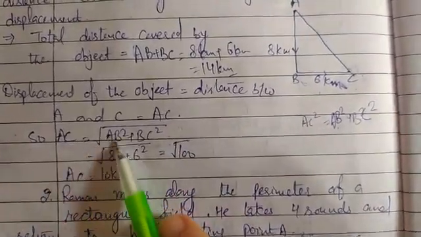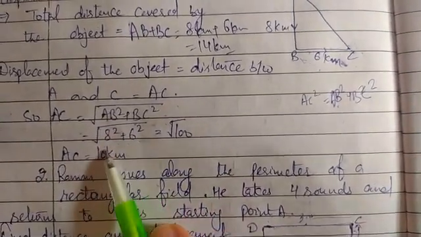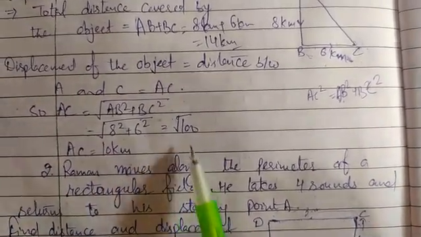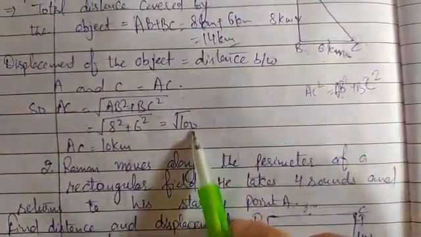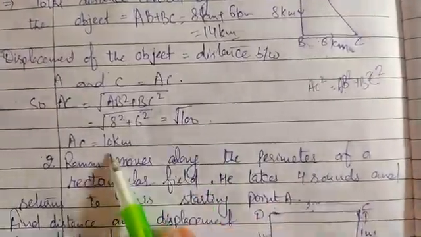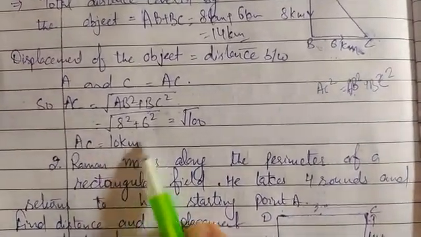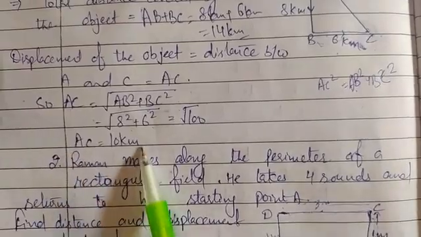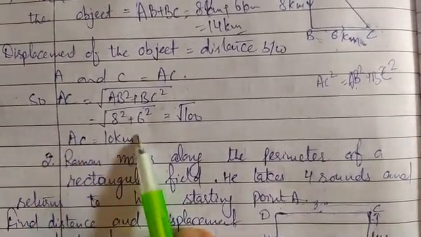So AC is equal to the square root of AB square plus BC square, that is 8 square plus 6 square, so it will be the square root of 100. So AC will come equal to 10 kilometers. Sorry, it is 10 kilometers.